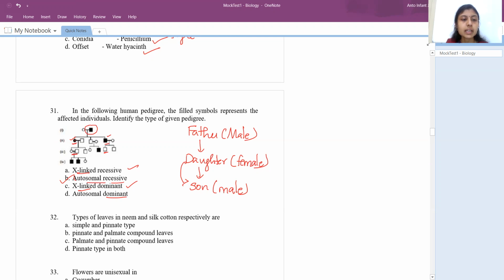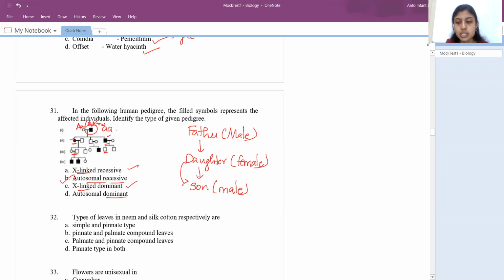In the other way, if I take one generation, their parent is also affected and all their offspring are also affected, then they come under autosomal dominant. So this is the easiest way to do it. Instead of writing genotypes, for autosomal recessive, obviously the affected parent will have the small letters. You can also write the probability, either this person would be capital A, small a, or capital A and capital A. You can write the probability and check, but it takes a little long time, so you can use the shortcut to answer.